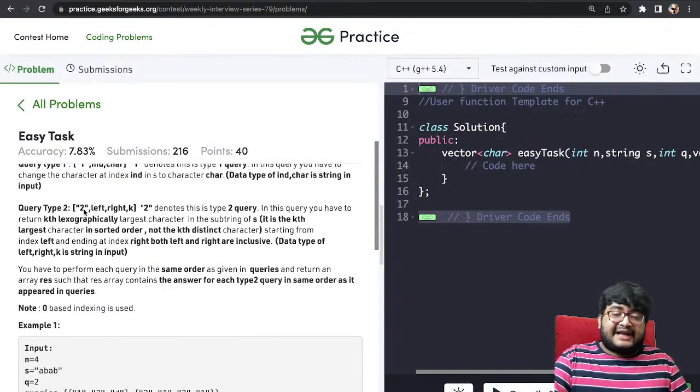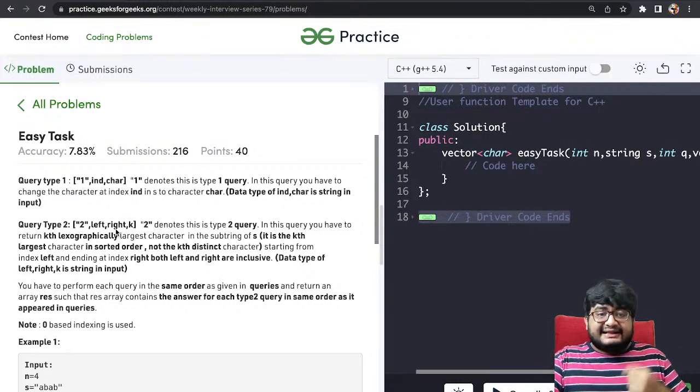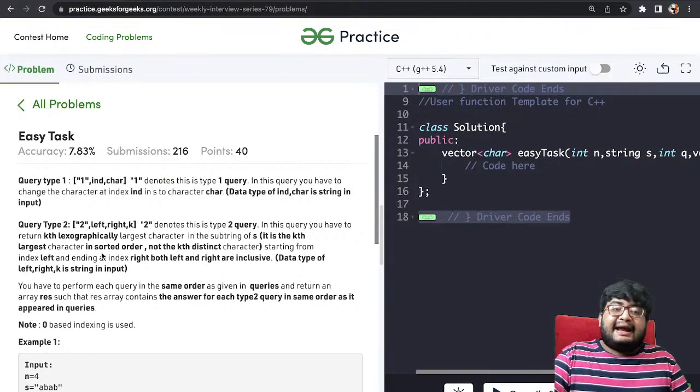For a query of type 2, you are given 2, left, right and k. You are given 4 values: 2, left, right, k. 2 basically means the query is of type 2, nothing else. What it tells is that you have to return the kth lexicographically largest character, not the smallest character, the largest character, the kth largest character in the substring of s from left to right.